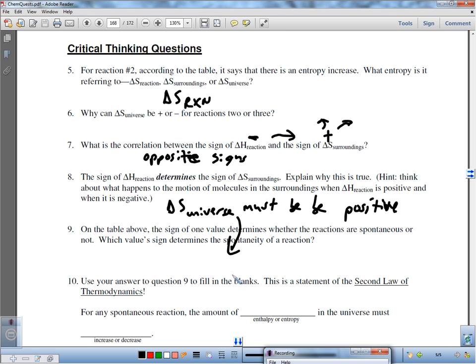Sorry. Number 10, statement of the second law of thermodynamics. This would be entropy, and this would be increase. Moving on.